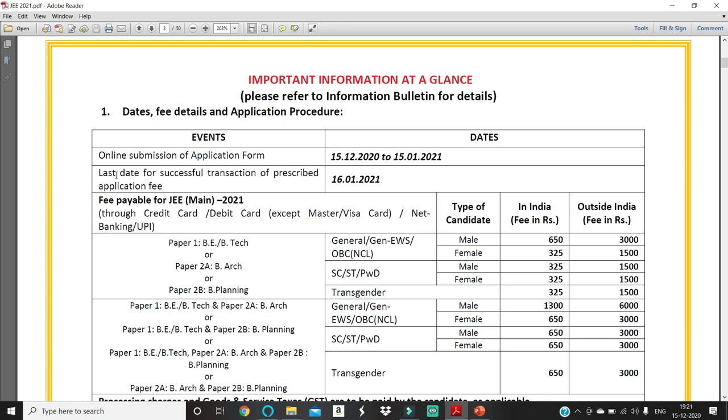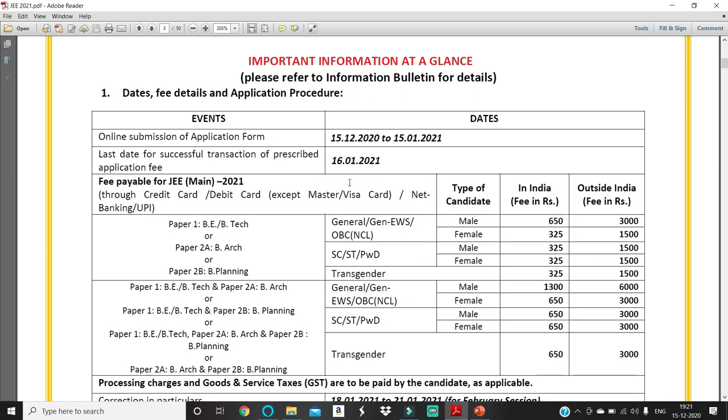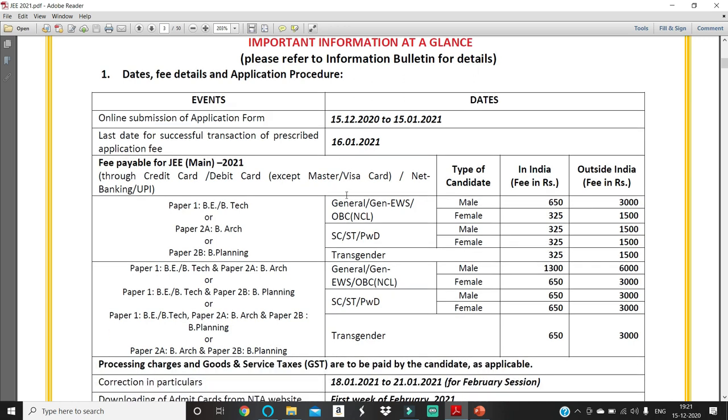Then the last date for successful transaction of the prescribed application fee. You can register from 15 December to 15 January, and the registration amount mentioned below can be paid till 16th January. So how much is the registration fee? We will check that.